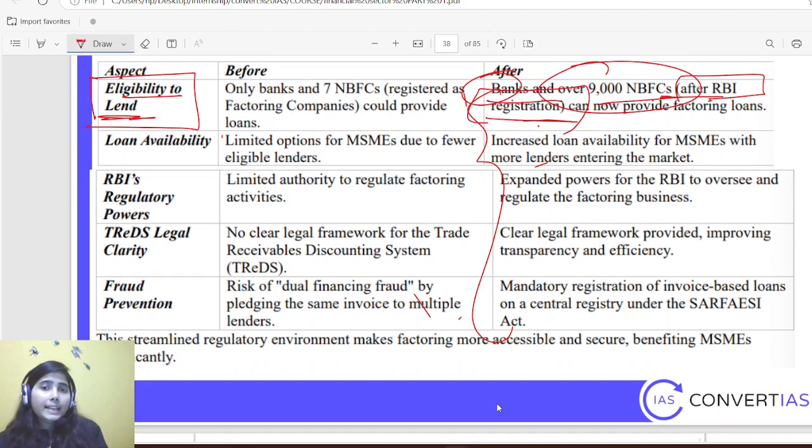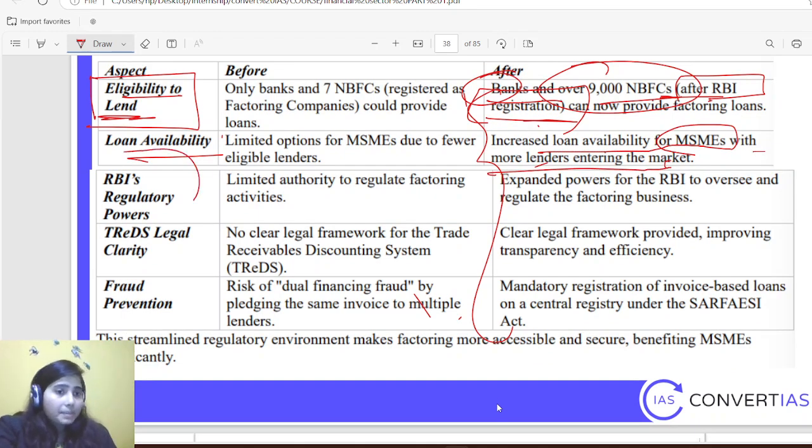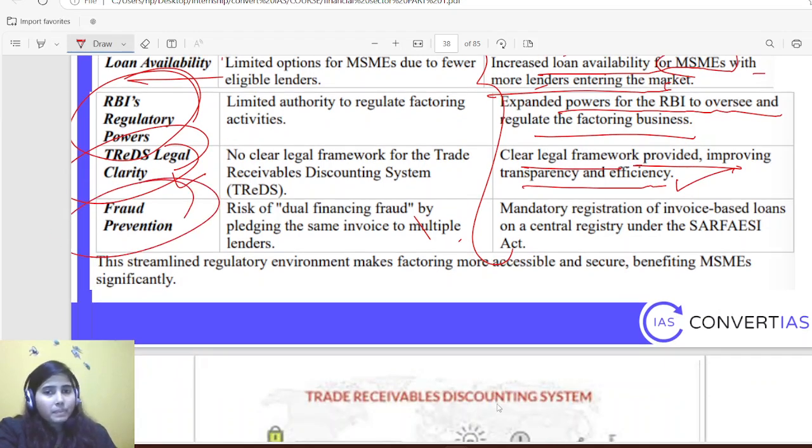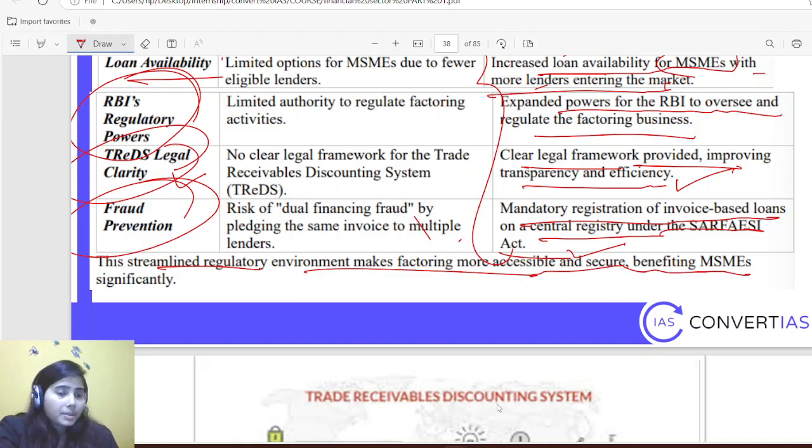Okay. Then loan availability: increased loan availability for MSMEs with more lenders entering the market. Then RBI's regulatory power: expanded power for RBI to oversee and regulate the factoring business. Then legal clarity: a clear legal framework was provided, improving transparency and efficiency. Then fraud prevention: mandatory registration of invoice-based loans on a central registry under the SARFAESI Act. Okay, the streamlined regulatory environment makes factoring more accessible and secure, benefiting MSMEs significantly.